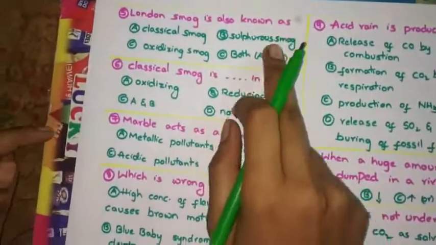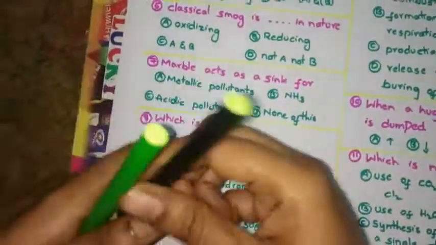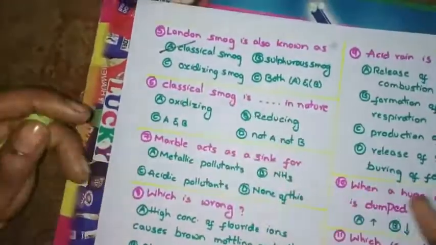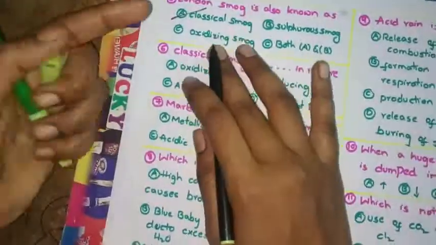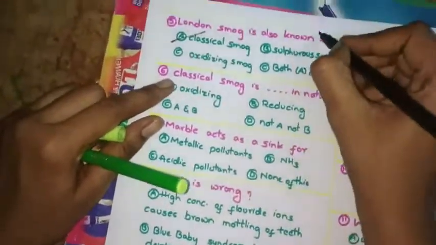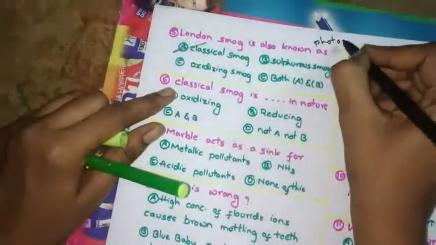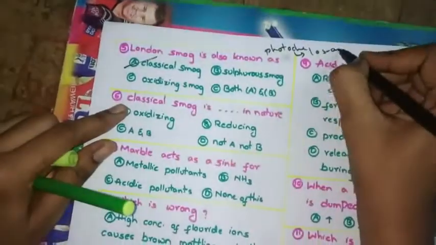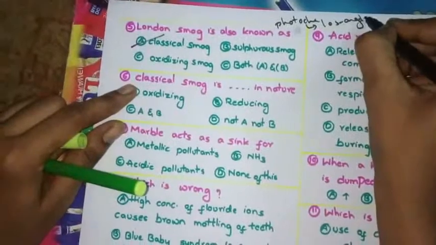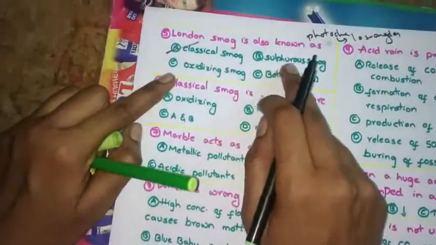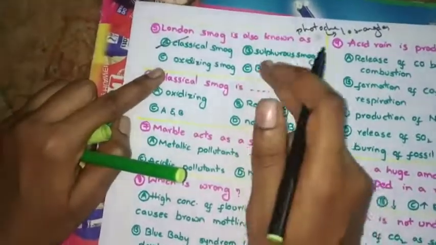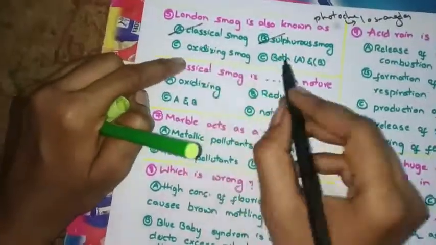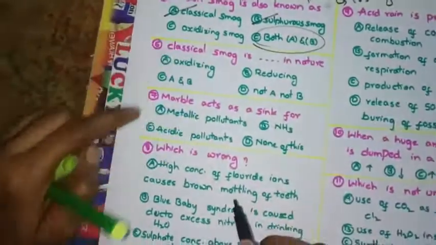London smog is also known as classical smog, because classical smog was first observed in London. Whereas photochemical smog was first observed in Los Angeles, so it is also known as Los Angeles smog. Sulfurous smog is also given as an option. Yes, classical smog is also known as sulfurous smog. So both A and B, C is the correct option.